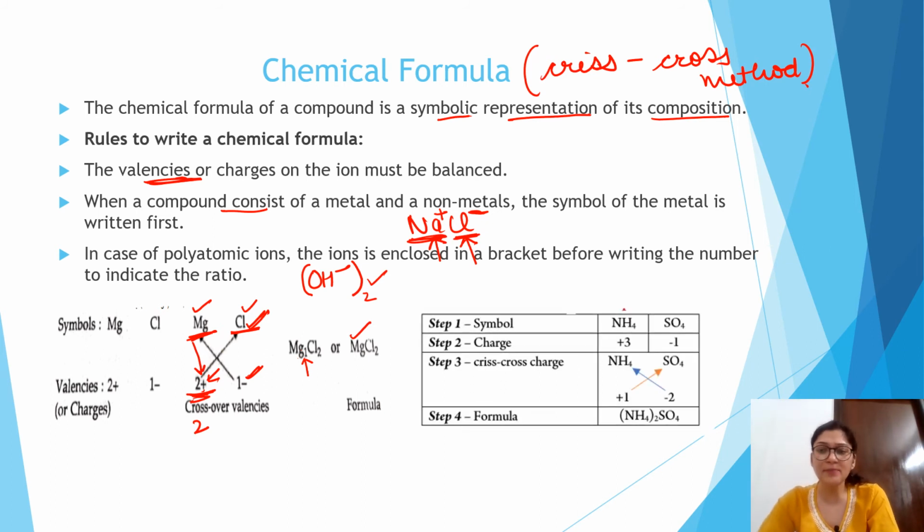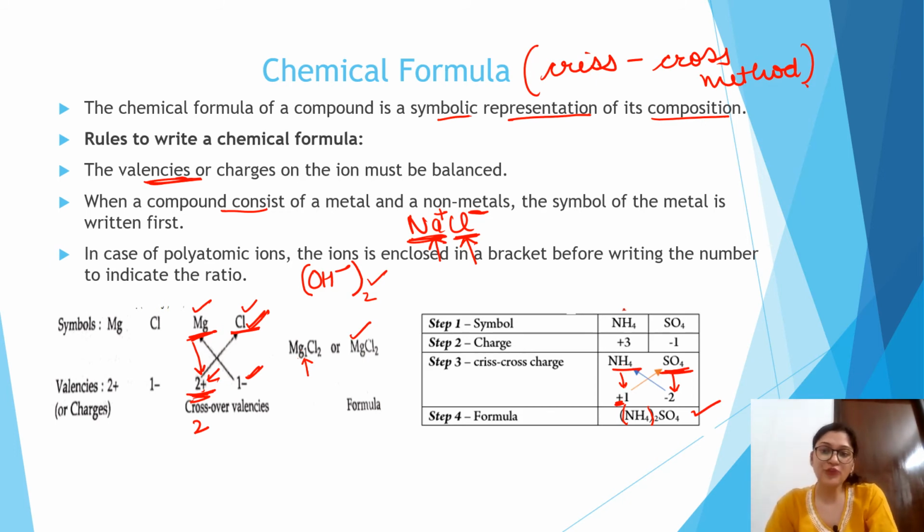If I take the example of polyatomic ions, then ammonium, NH4, has valency +1. You need not mention the positive charge, only write 1. SO4 is a polyatomic ion with valency 2. So you have to enclose it in brackets and then write ammonium sulfate. In this way you will write the chemical formula.